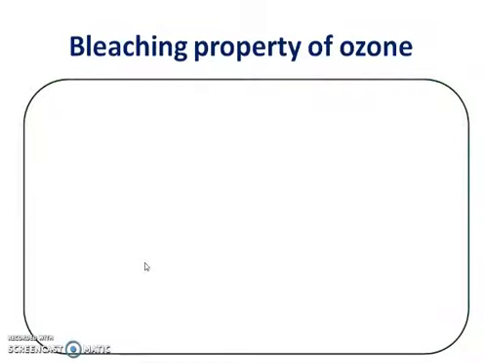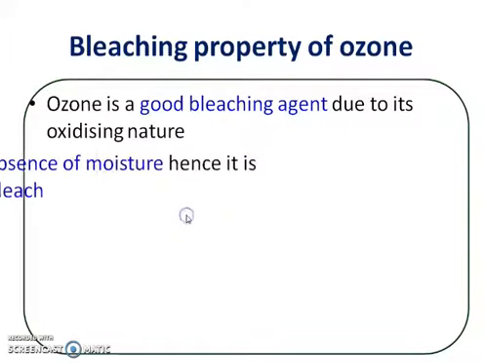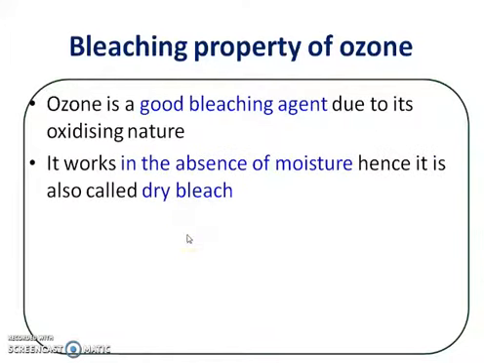We are discussing the properties of ozone, and this is the next property, that is the bleaching property of ozone. So ozone is a good bleaching agent, and it is due to its oxidizing property or oxidizing nature, and it works as a bleaching agent or oxidizing agent in the absence of moisture, and therefore it is called dry bleach.